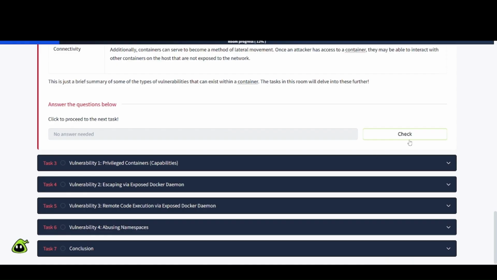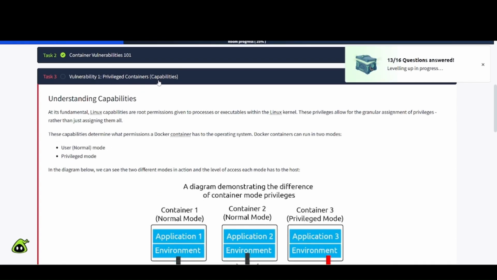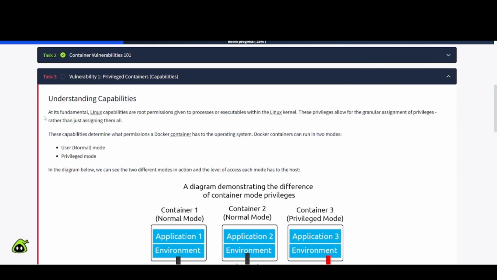Click to proceed to the next task. So let's go ahead and do that. And task number 3, we're going to talk about vulnerability 1, privileged containers, capabilities. Understanding capabilities. At its fundamental, Linux capabilities are root permissions given to processes or executables within the Linux kernel. These privileges allow the granular assignment of privileges rather than just assigning them all. These capabilities determine what permissions a Docker container has to the operating system.